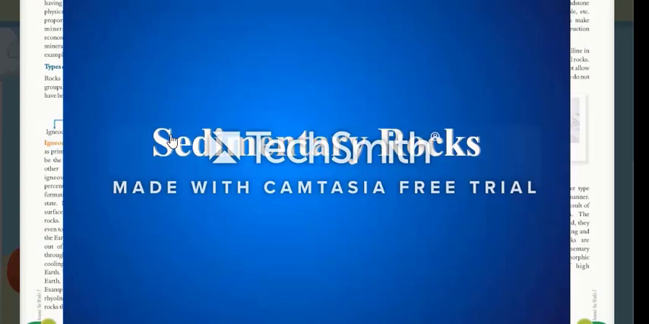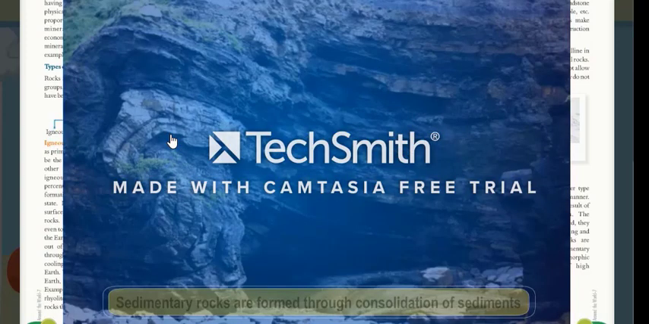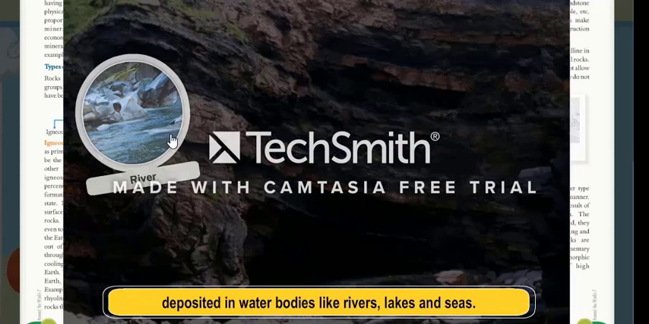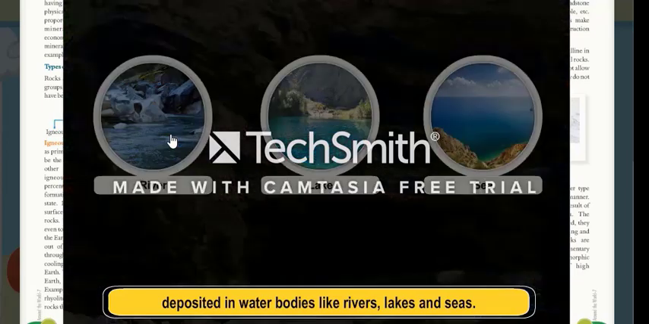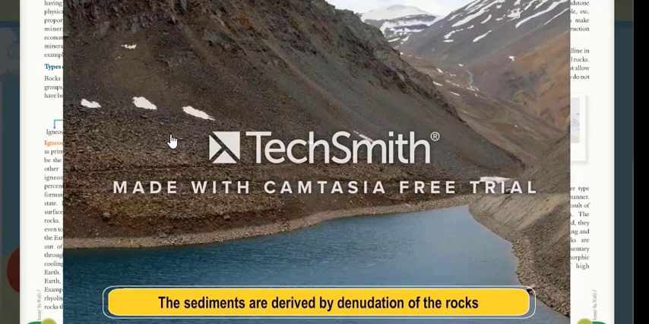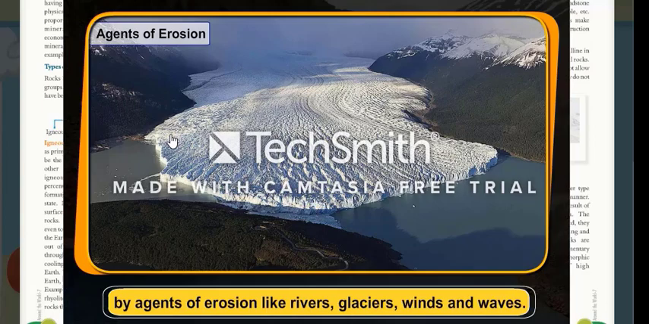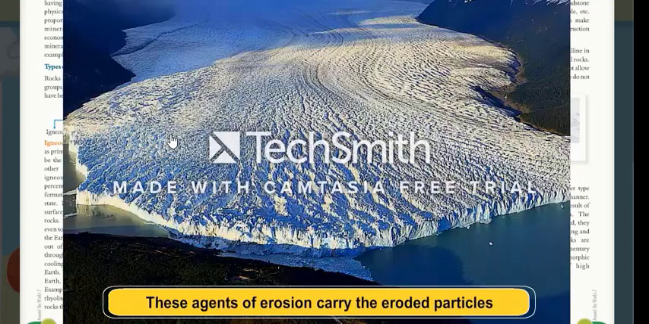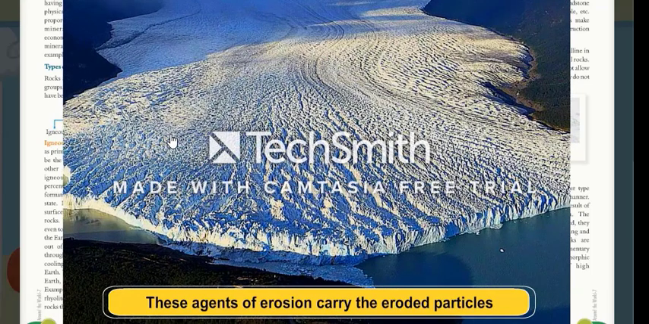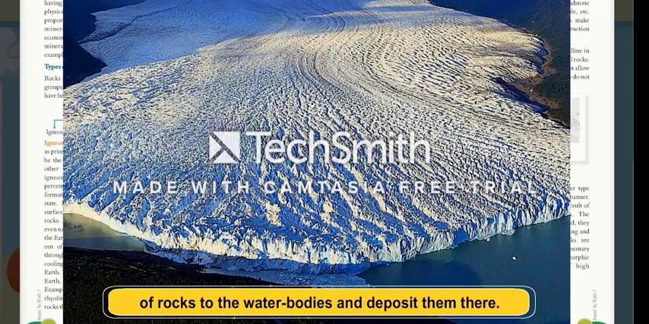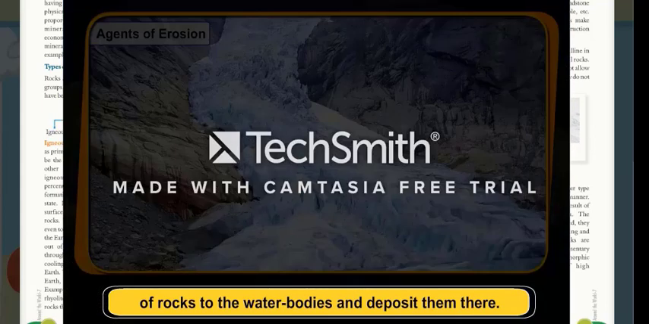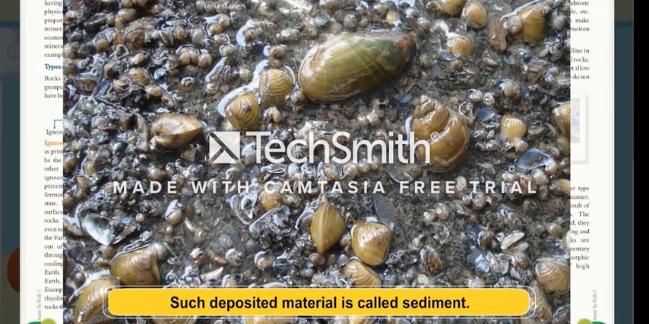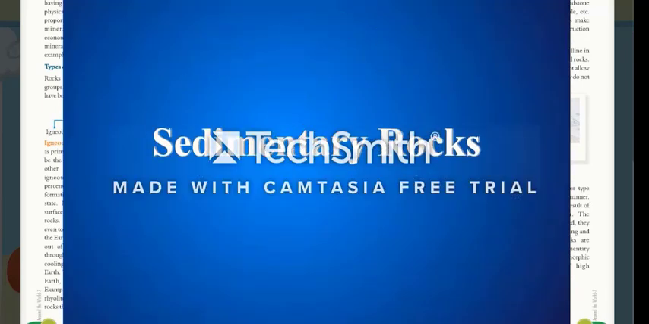Sedimentary rock. Sedimentary rocks are formed through consolidation of sediments deposited in water bodies like rivers, lakes, and seas. The sediments are derived by denudation of the rocks by agents of erosion like rivers, glaciers, winds, and waves. These agents of erosion carry the eroded particles of rocks to the water bodies and deposit them there. Such deposited material is called sediment.